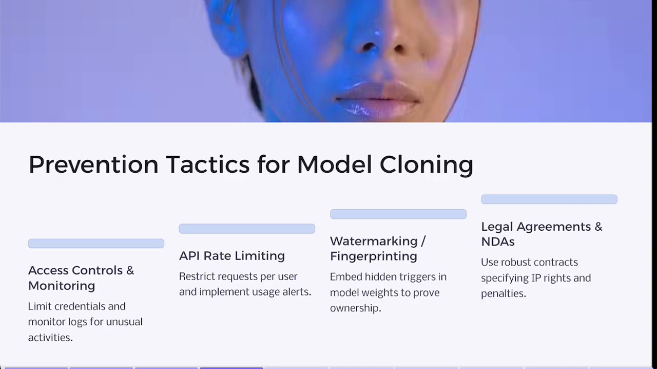Number 3 is watermarking and fingerprinting. Embed hidden triggers or patterns in your model weights so you can prove ownership if a competitor's clone appears. And number 4, legal agreements and NDAs. Use robust contracts with employees, partners, and vendors, specifying IP rights and penalties for unauthorized disclosure. Now, following these steps can significantly reduce the risk of your AI model being cloned.